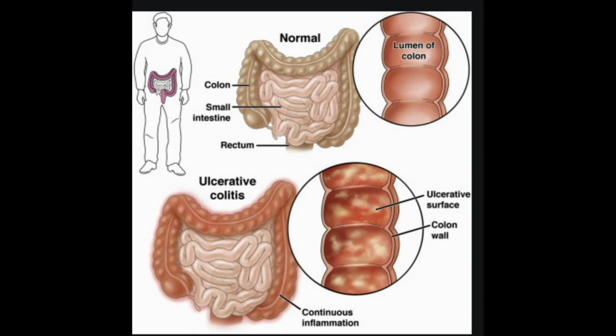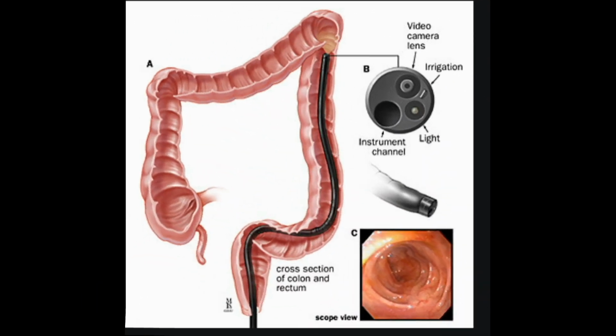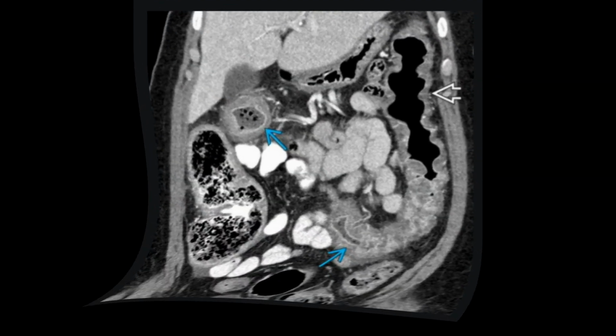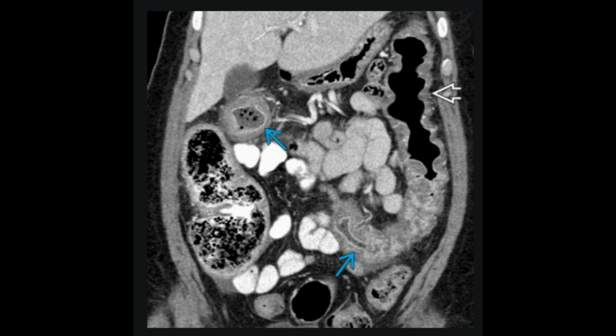To diagnose ulcerative colitis, your doctor may: 1. Conduct a medical history and physical exam. 2. Look inside your colon and rectum with flexible sigmoidoscopy or colonoscopy. 3. The doctor uses a small, lighted scope to look inside the intestine. In general, colonoscopy is preferred, because it can be used to see the entire colon. 4. Both procedures can be used to take a sample, biopsy, of intestinal tissue. 5. Biopsies are collected during sigmoidoscopy or colonoscopy to see if you have ulcerative colitis. A biopsy also may be done to look for cancer.